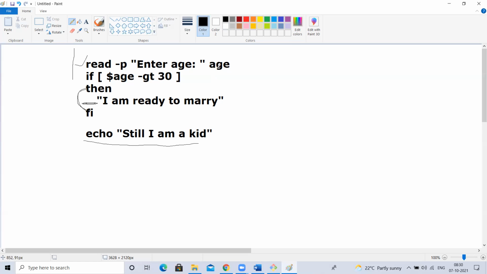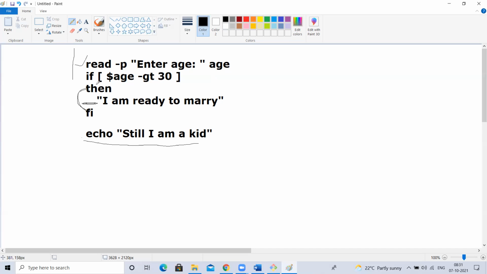I'm passing the age as 35. So it will read this. The condition is true. 35 greater than 30. It's true. So this will print this. Now the execution comes here. Will this execute or not? Yes, it will execute. Why? Because I haven't clearly given any condition for that. Wait, I'm saying that.